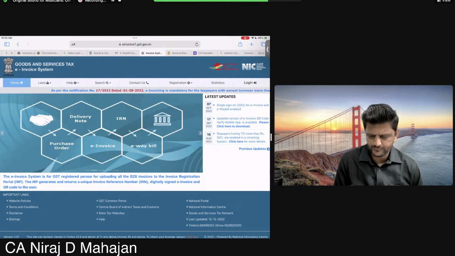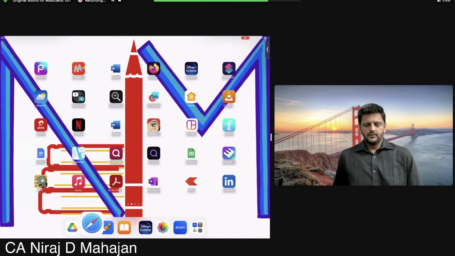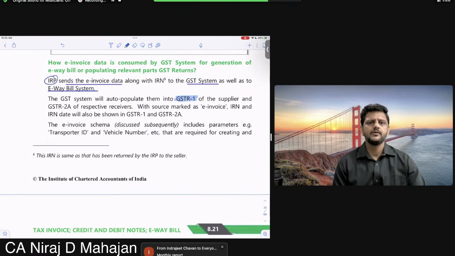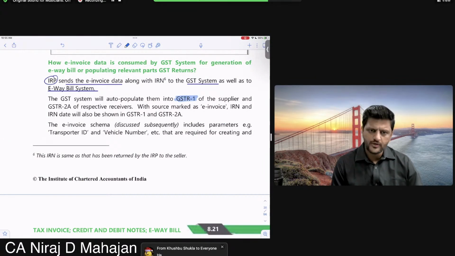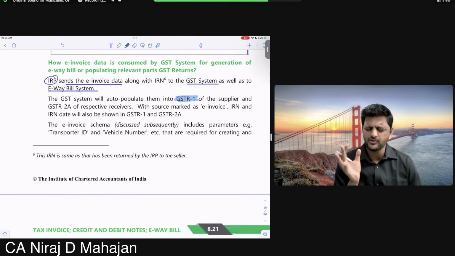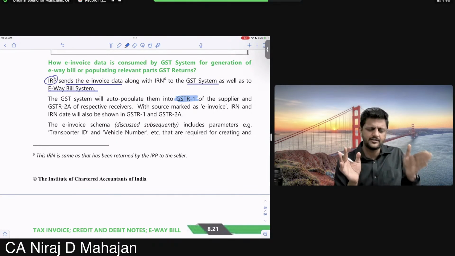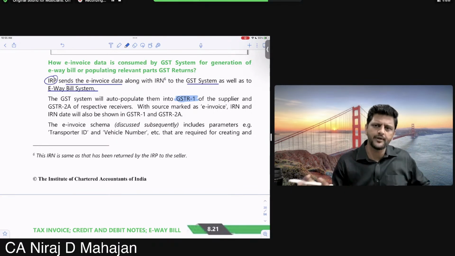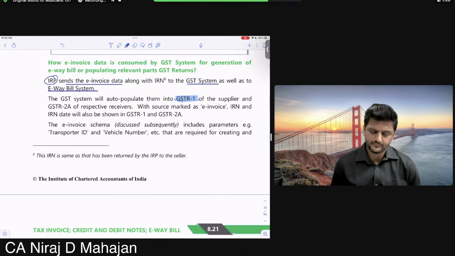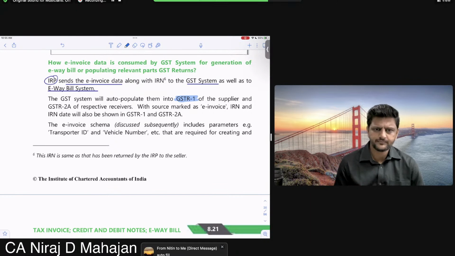Do you remember a little bit now? Outward supply. Yes? GSTR1, children, is your outward supply. Okay? Now don't get confused with GSTR2A and all. But if the outward supply of one party is auto-populated, that means the next party, the buyer's ITC, is also auto-populated. Did you understand? Understood for sure? Yes.